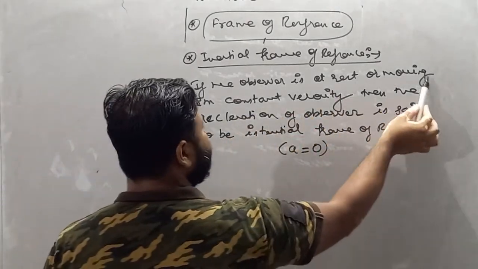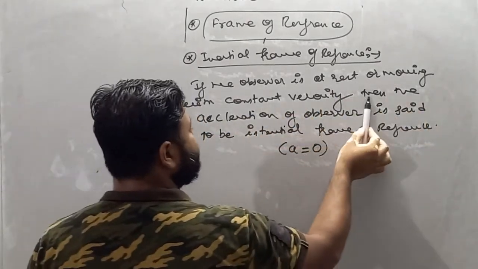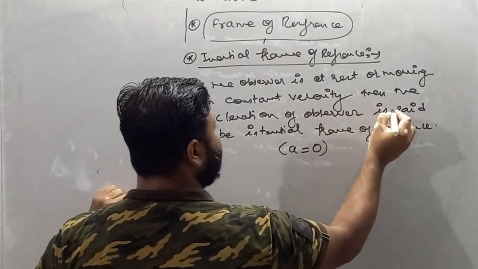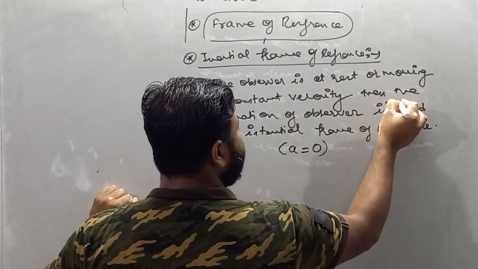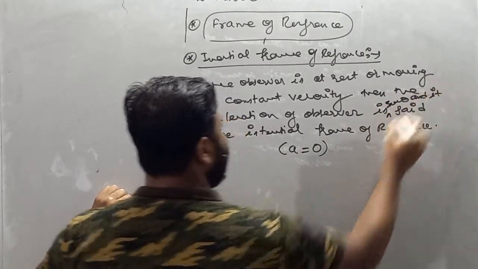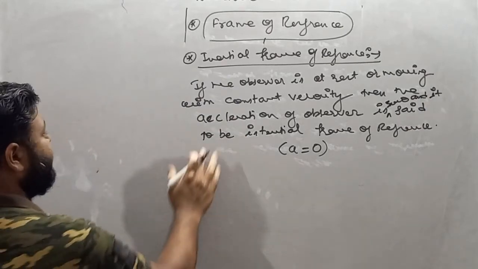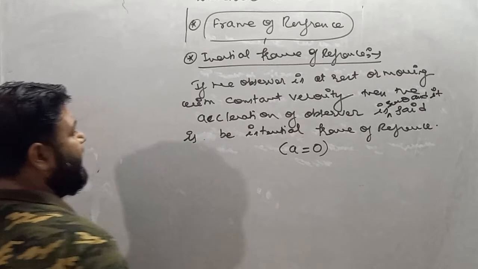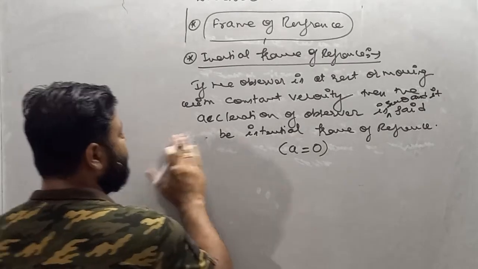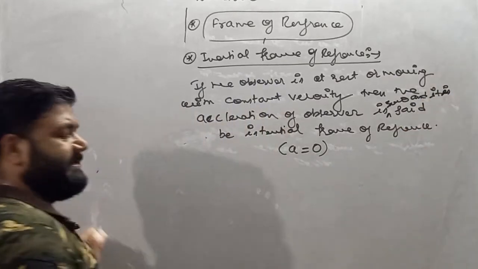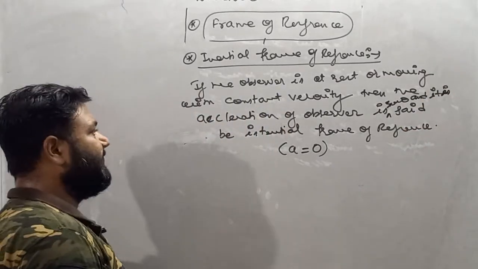If the observer is at rest or moving with constant velocity, then the acceleration of the observer is 0 and it is said to be inertial frame of reference.